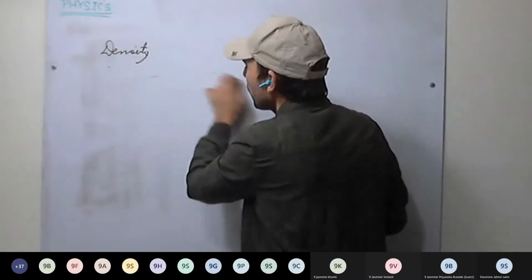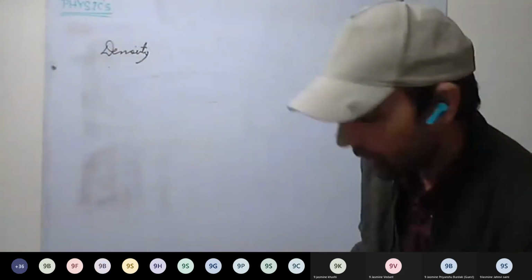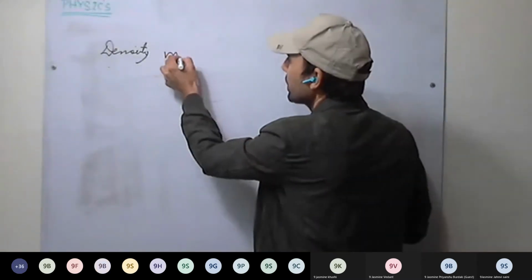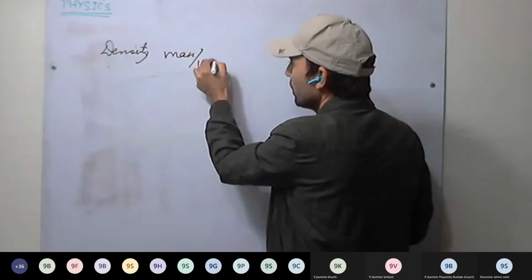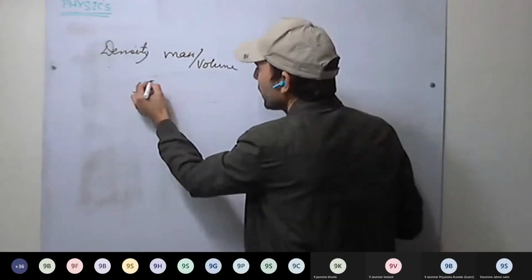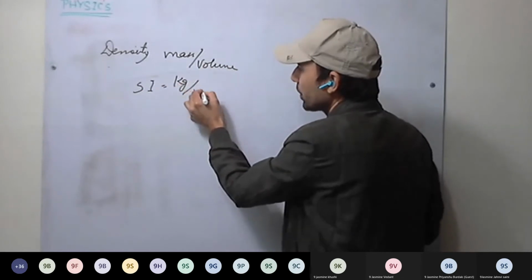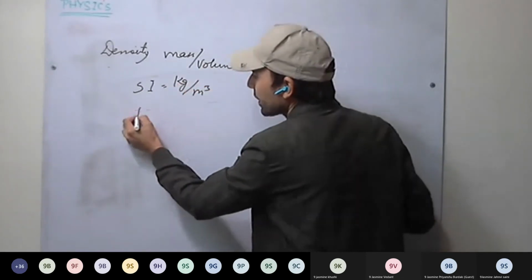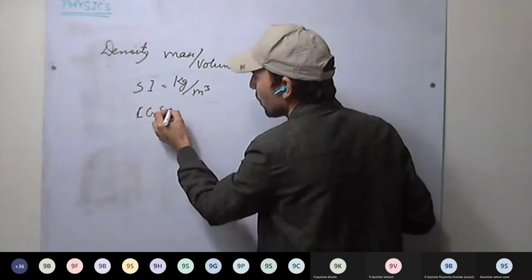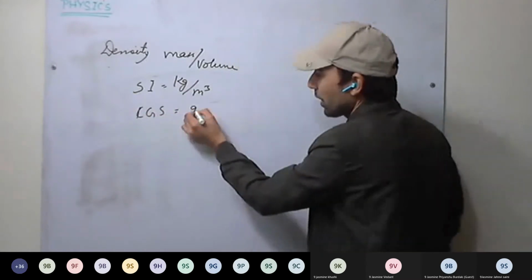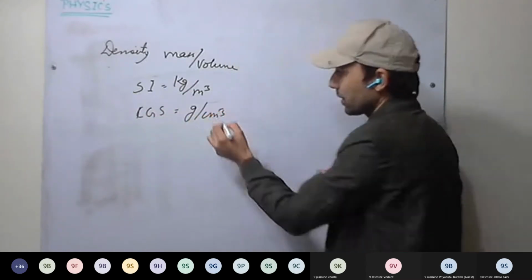So what will be the unit of density? It is mass per unit volume. The SI unit will be kg for mass and meter cube for volume, so kg per meter cube, and the CGS unit will be gram per centimeter cube.